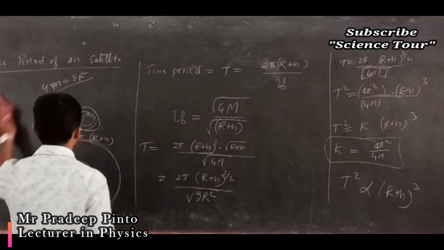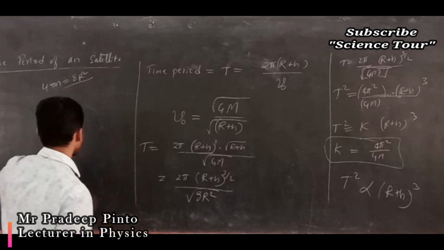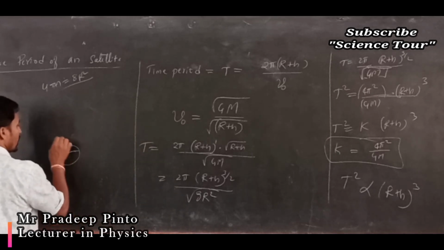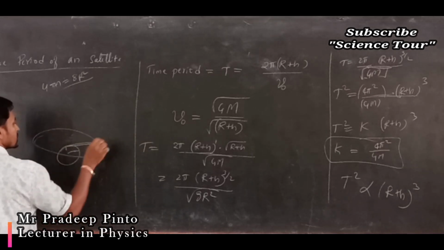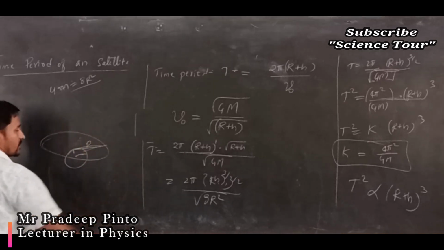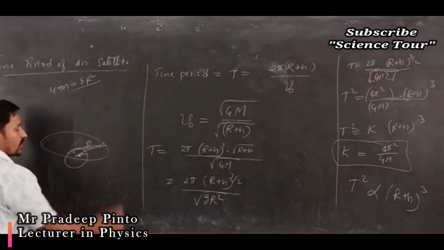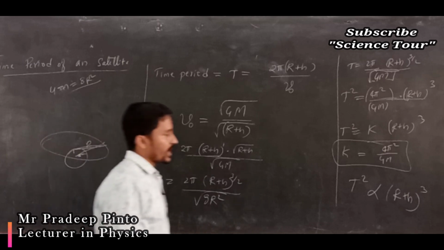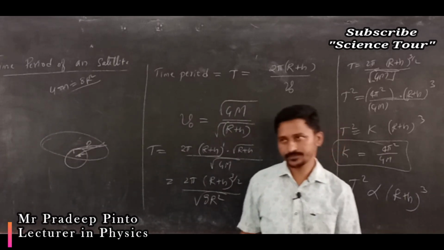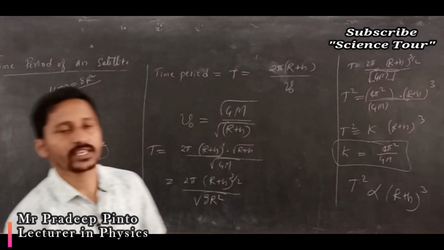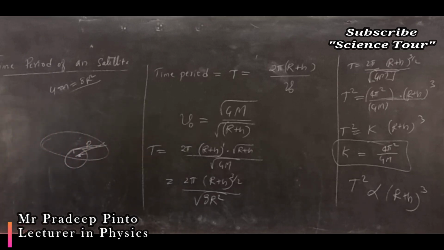For a satellite revolving around the earth, the semi-major axis is the distance from the center of the earth, that is (r plus h) whole cube. Kepler had already told this; now we are deriving it.